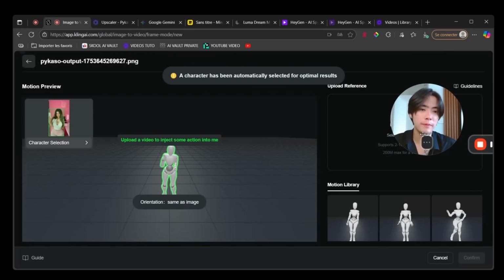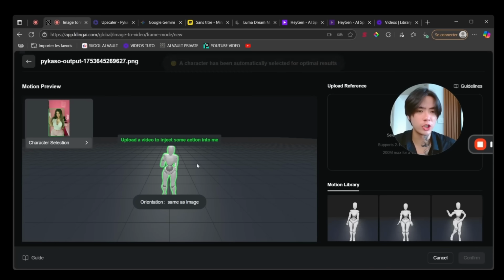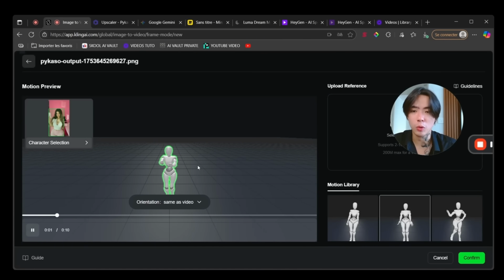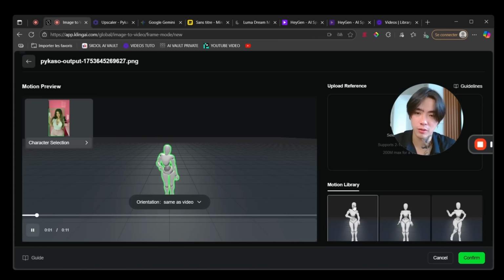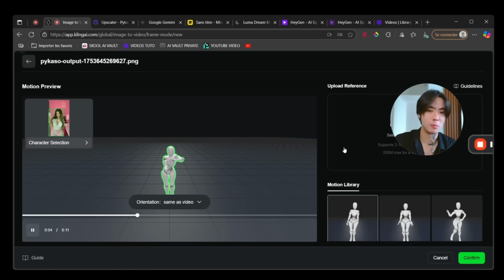Now, what this feature allows us is, look, this is my AI influencer pose, right? And it just rendered her in 3D. And then you can make her do specific movements like that, if you really try to manipulate her exactly how you want her to move. So there are different dances. The thing is, I personally don't like to use this method. Why? Because the result is not the best. And there's a reason for that.